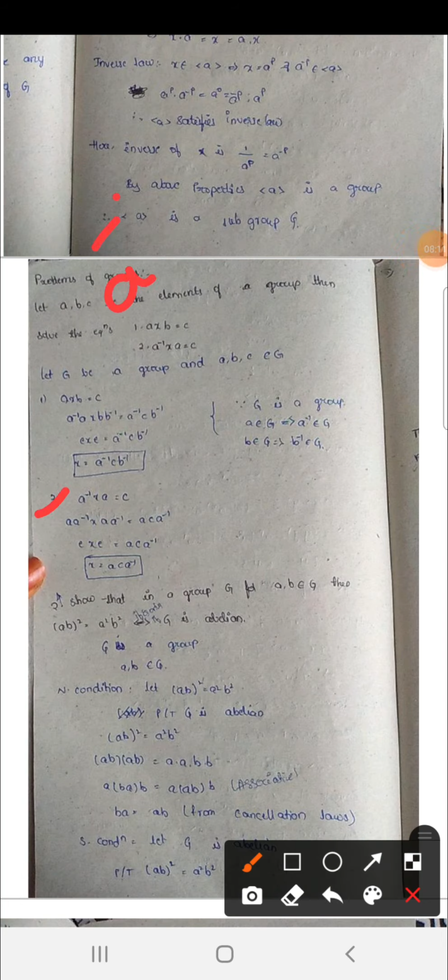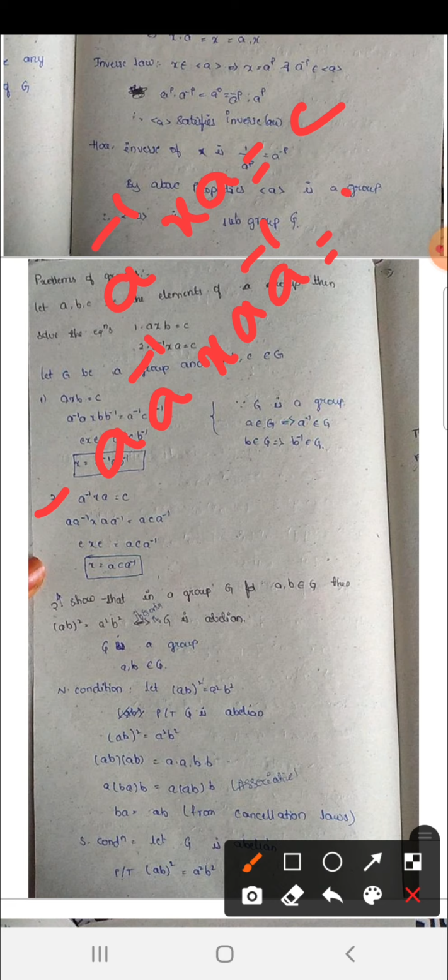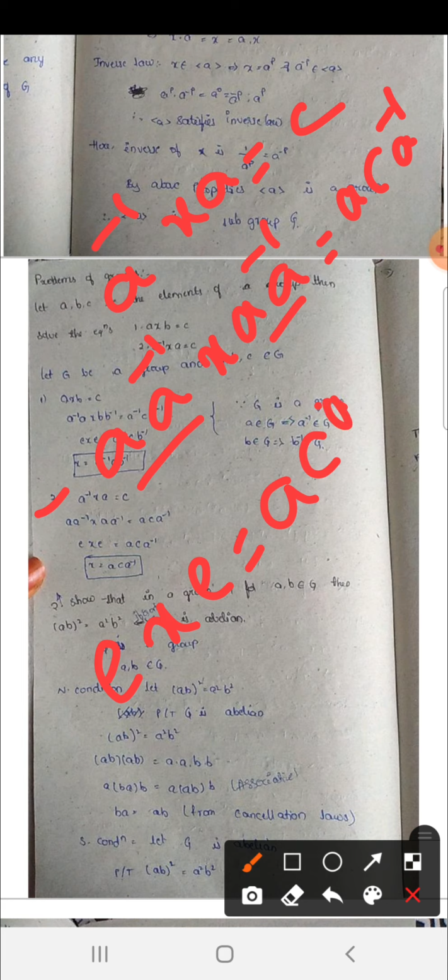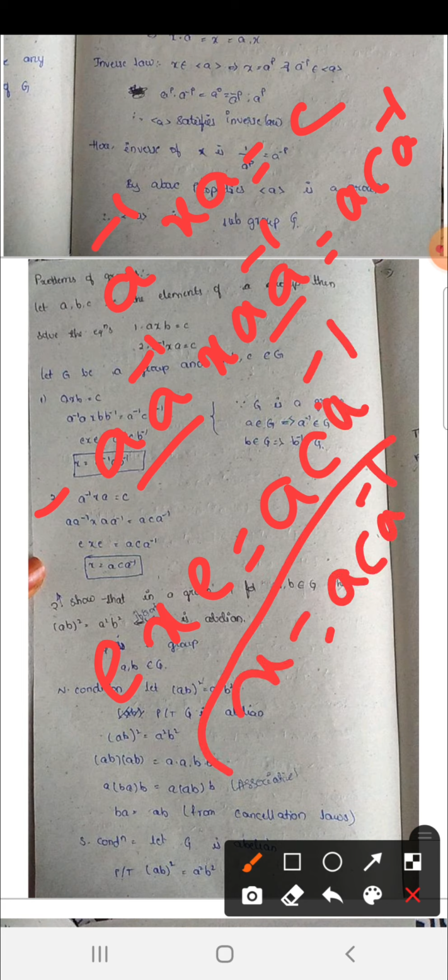So a inverse x a is equal to c. So we have to pre-multiply with a on both sides, and post-multiply with a inverse. So a c a inverse. So a a inverse is equal to e and a a inverse is equal to e, that is equal to a c a inverse. So x is equal to a c a inverse. This is the second one.